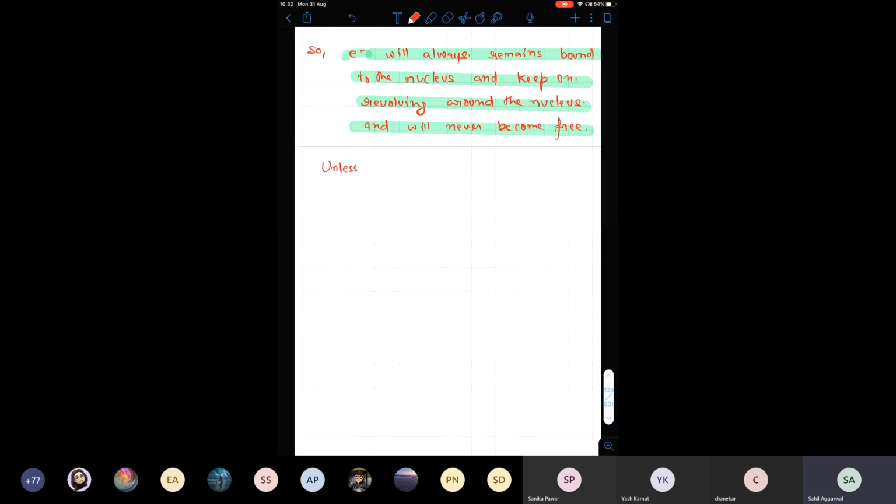Unless, as Shivam was saying, some external energy equal to the binding energy is provided to it.